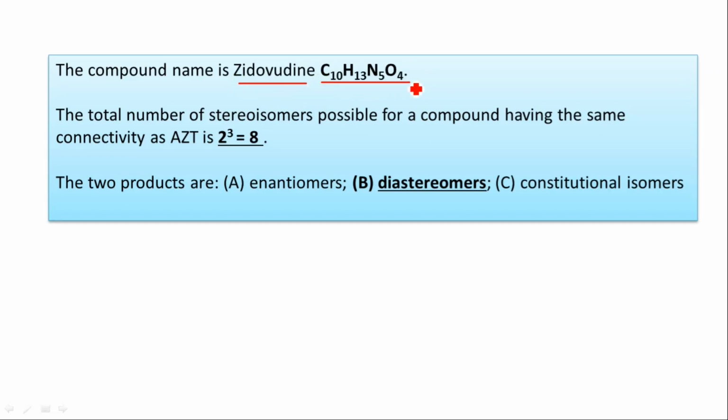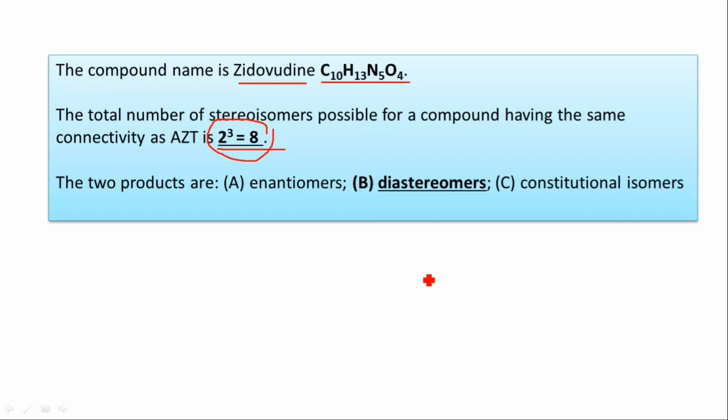The total number of stereoisomers possible. Here you have 3 chiral centers, so 2 power 3, so 8 possible stereoisomers are there, which include enantiomers, diastereomers and constitutional isomers.